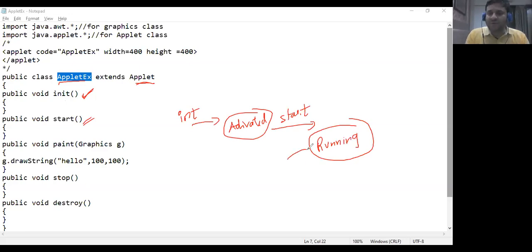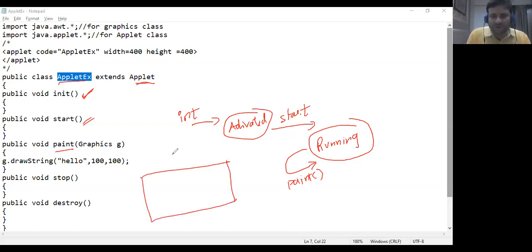Once the start method is invoked, my applet goes into running state, and it continues to be in running state by calling the paint method again and again. Whatever we intend to display on the applet, we can write in the paint method. Actually, we don't display, we draw. So I have created an applet with 400 pixel width and 400 pixel height.